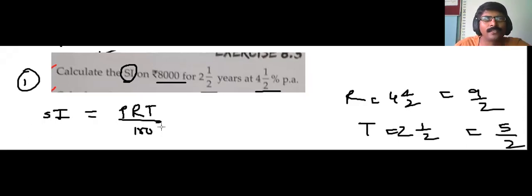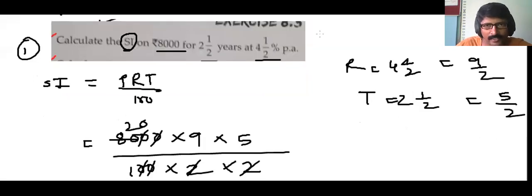What is the formula? Simple interest का formula है PRT upon 100. Before that, students, we will write what is P, what is R, what is T. So let's see how to write all that quickly. You keep writing along with me. So principal in this case, calculate the simple interest on rupees 8,000. That means principal borrowed is rupees 8,000. Keep writing along with me.